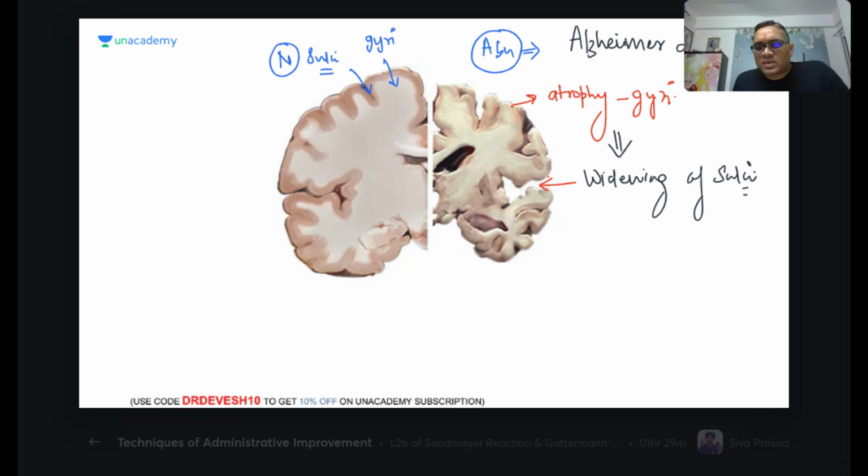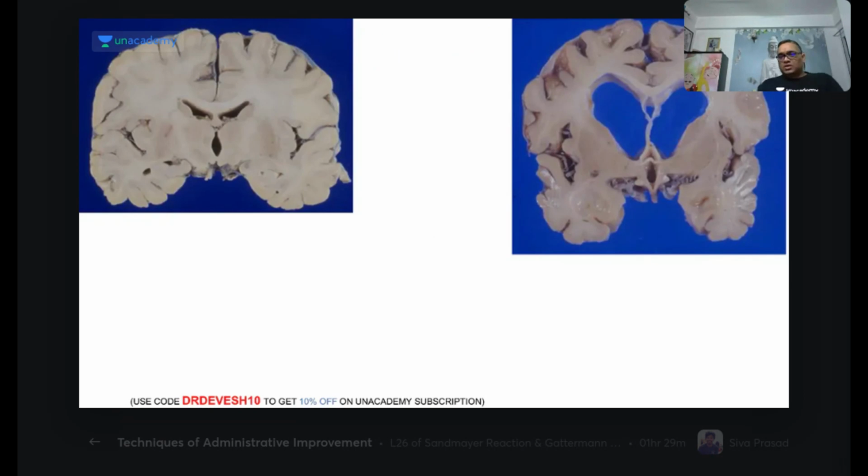Can you tell me what we are seeing here? Anything extra you are seeing here? Can you notice anything extra when you compare the normal brain with the abnormal brain of Alzheimer disease? Yes, very good, Shubham. Very nice. Very good observation. So that is what I wanted you to look at. See, this is the ventricle. And can you see how the ventricle is? The ventricle is dilated. Yes, this is called dilated ventricle.